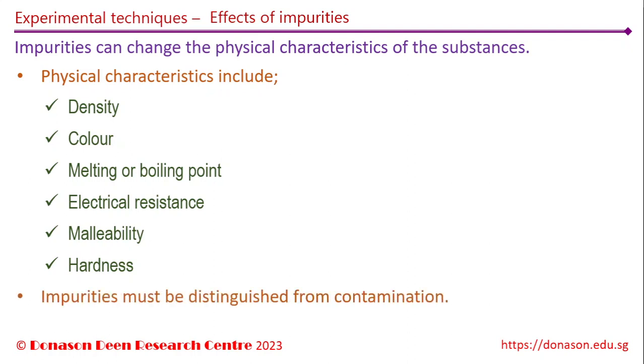Impurities does not refer to contamination. Contamination is unintentional. Adding impurities to improve the physical characteristics is intentionally carried out. Impurities simply refers to a mixture of substances instead of using just a pure substance, and therefore must not be confused with contamination.